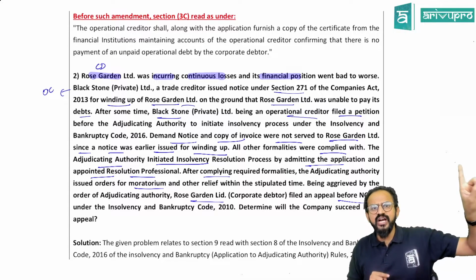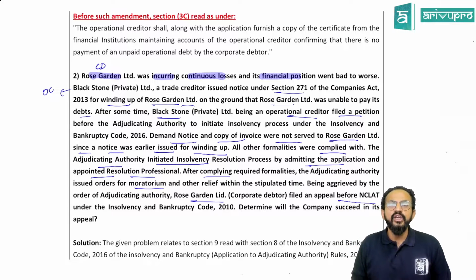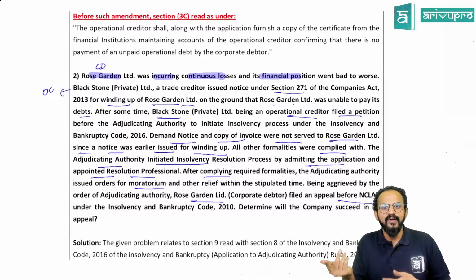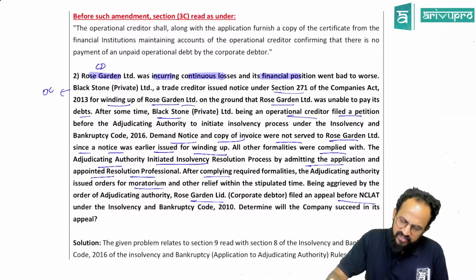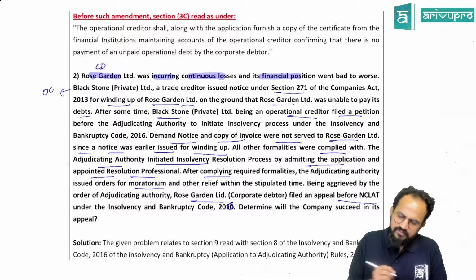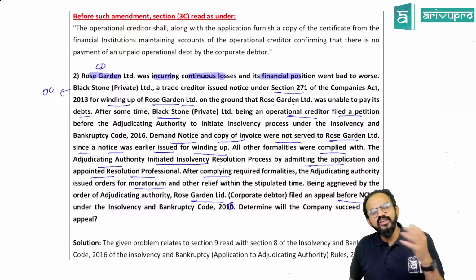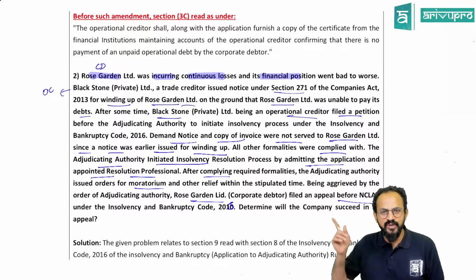See, you have initiated there, but here the purpose of the demand notice itself is different. You are giving him a last chance: if you pay me, fine, if not, I will go there. So both cannot be considered equal. Both cannot be considered the same and equal, people. So what did the law say? NCLAT squashed all the orders. Your resolution professional, moratorium, the entire application itself was squashed. Yes, people.